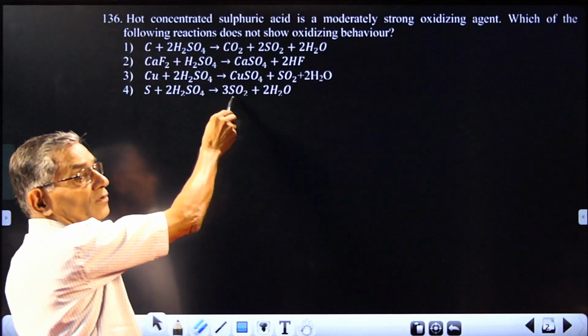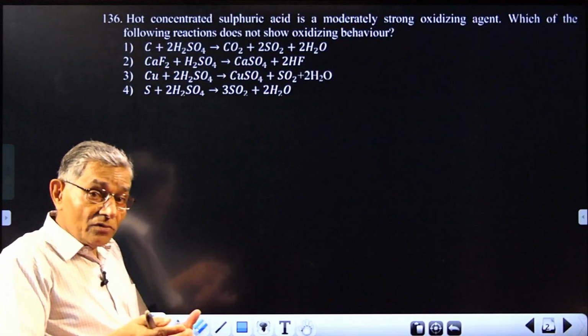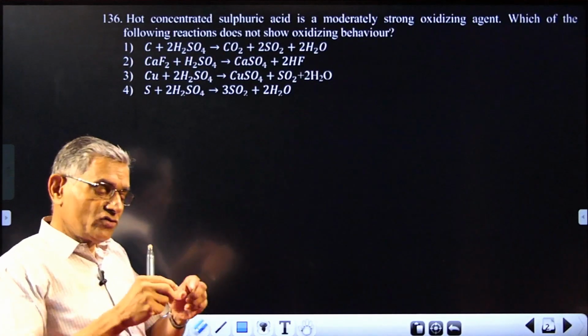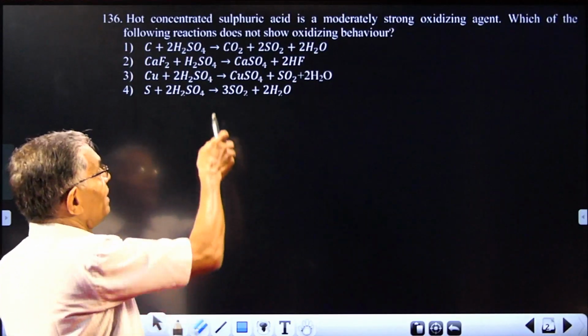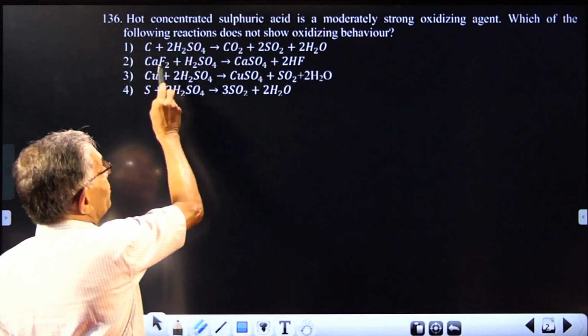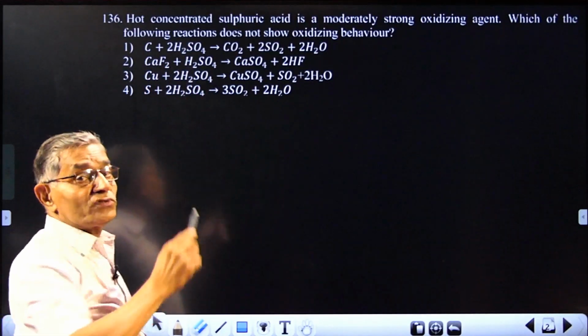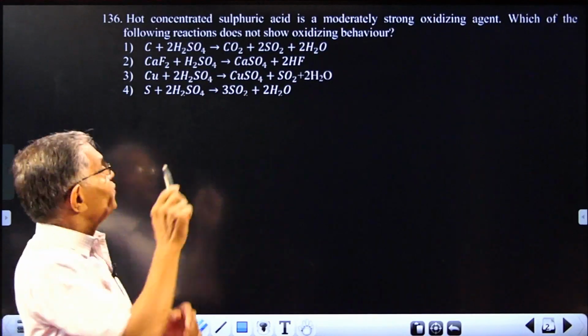Here also there is sulfur dioxide, appearing from sulfuric acid. So when sulfuric acid is getting reduced, it is acting as an oxidizing agent. But such a thing is not appearing in the second option, calcium fluoride plus sulfuric acid giving calcium sulfate plus 2HF. So it's a very simple question.